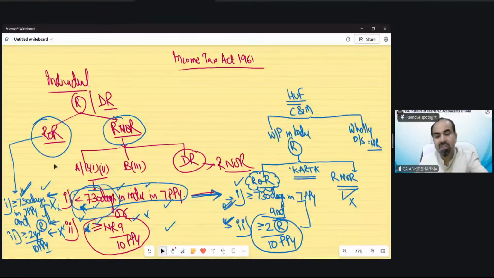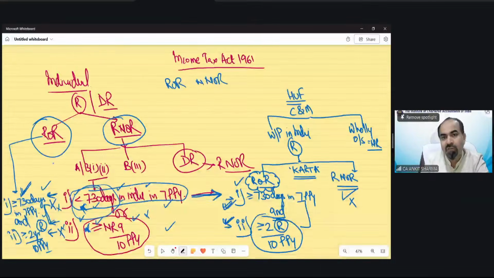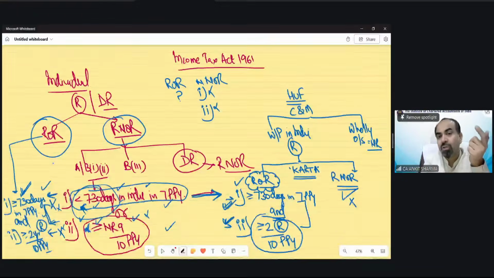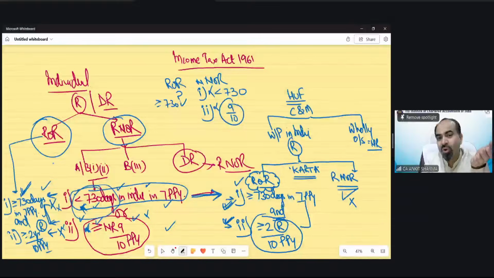So when a person becomes ROR, if you go through this definition, when he does not satisfy any of the two conditions of RNOR, that is, less than 730 days and 2 years resident out of 10, automatically you are satisfying these two conditions, 730 days and more and 2-year resident out of 10. Automatically, if it does not satisfy any of these, you are technically satisfying both of these.